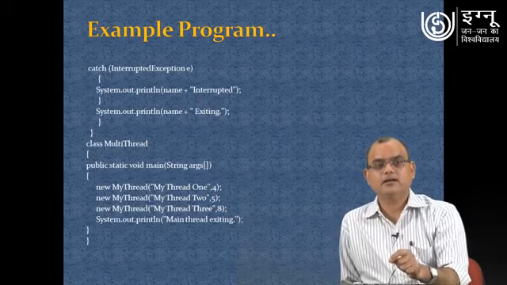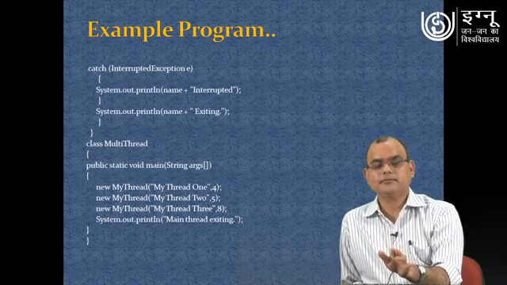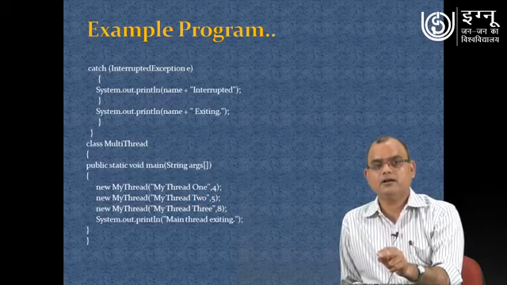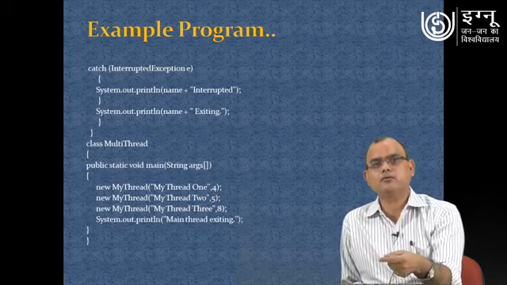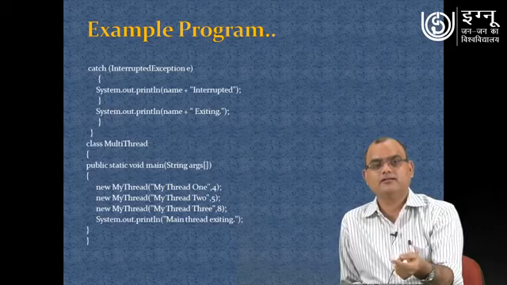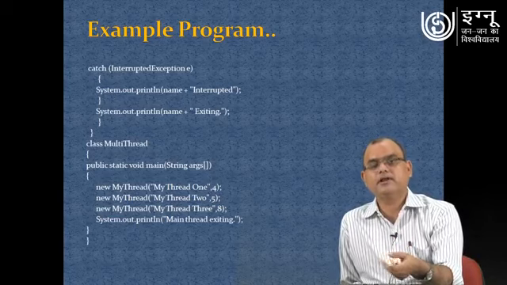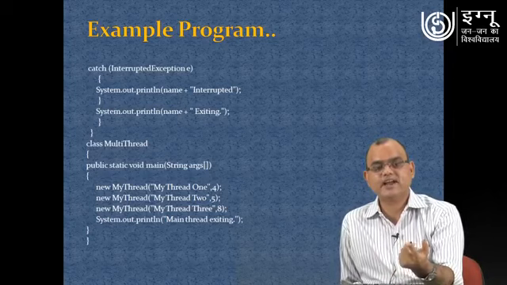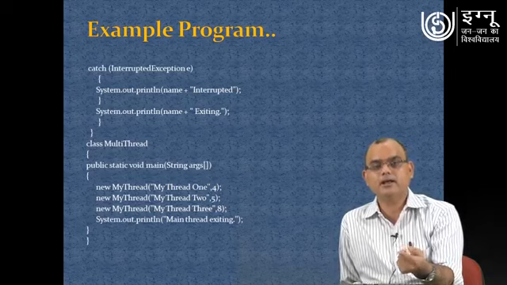Now here see, we have created 3 objects of myThread class. In myThread1 we have passed integer 4, which means that particular loop will run 4 times, and in the next we have passed 5, and in the third one we have passed 8. It means the first object, once it runs its run method, will run that loop 4 times. The second thread will run 5 times, and the third thread will run 8 times.